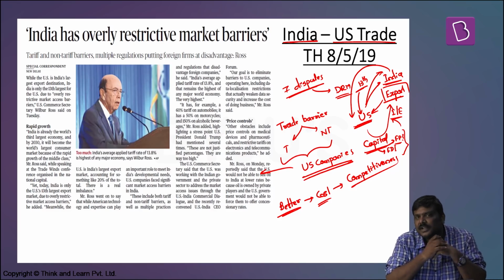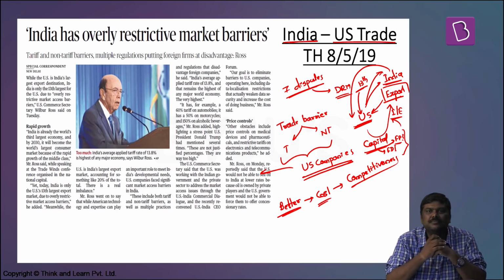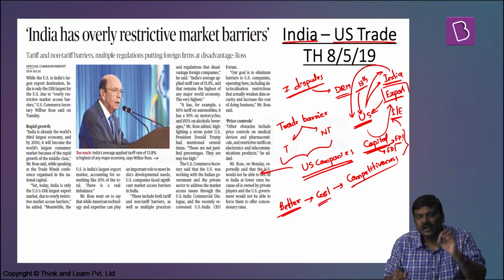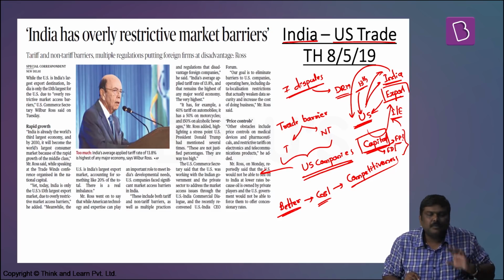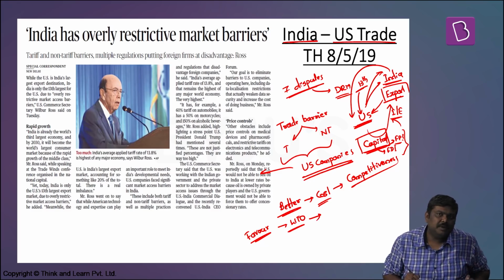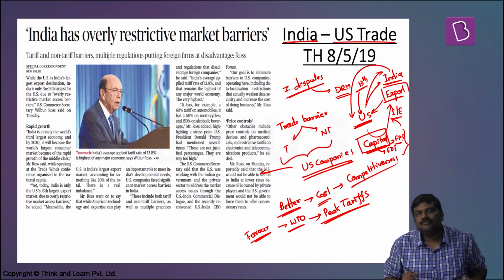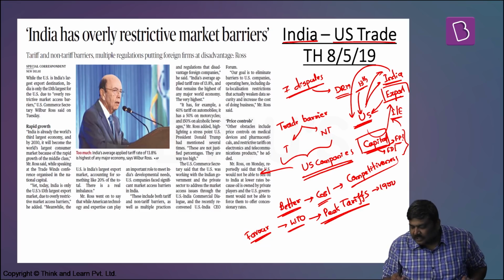So when the US argues that India is imposing tariff as well as non-tariff barriers and hindering their exports, they are not taking into account the earnings made by the US market in the form of capital flows. Apart from this, in favor of the government position in India, the WTO has stated that the tariffs imposed by the government, or precisely the peak tariffs imposed by the Government of India, have been declining over a period of time. Post 1990, the peak tariff was somewhere in the range of 150%.